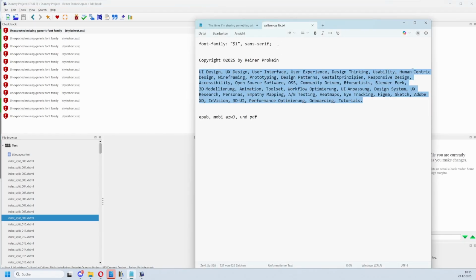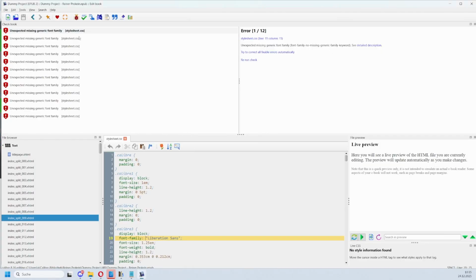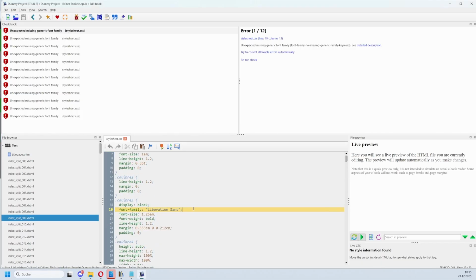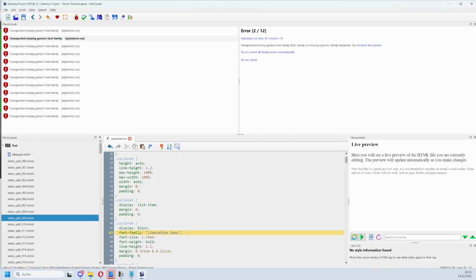I have written this down. This was already one of the jobs where ChatGPT helped me. You need to add sans serif in all of the lines that got moaned about here. So this is the line here. And it ends with a semicolon. We remove the semicolon and paste this in. And this we do now with all the lines where it moans.